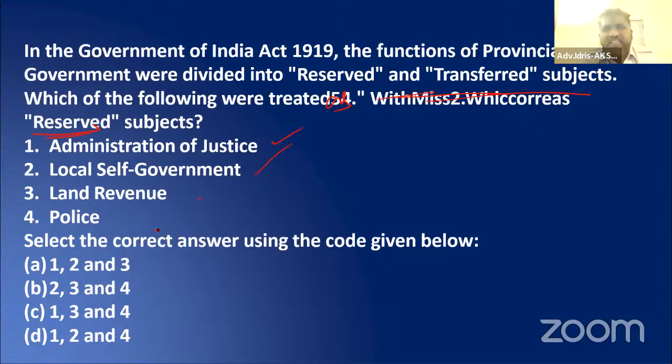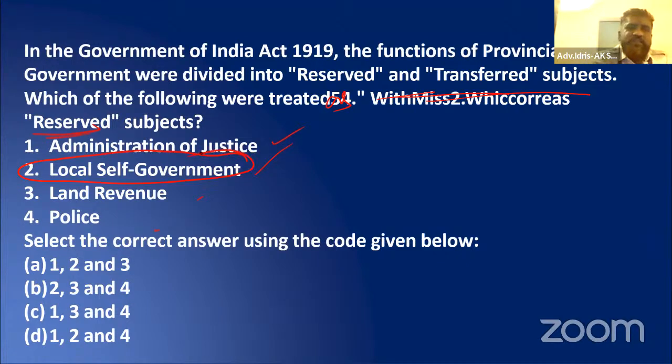Sir, who will read all this, sir? Will it not be tough? That is where people should understand one thing. Administration of justice, land revenue, police. Are we sure or not? We may know, we may not know, leave that. But I am saying another thing.